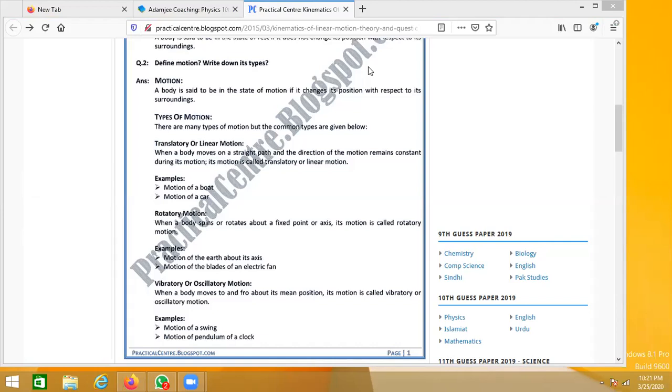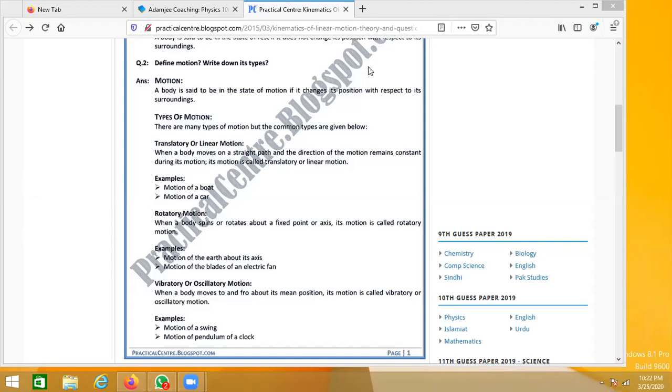So first let's talk about what they mean by translatory or linear motion. When we say linear, the word comes from a straight direction, right? So linear means a straight path. So what will be a linear or translatory motion?